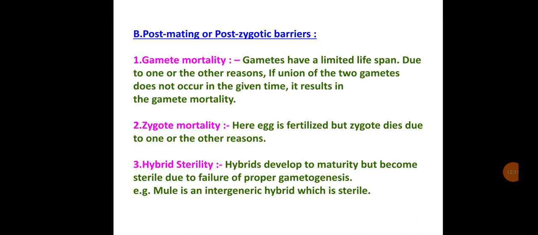Hybrid sterility: hybrids develop to maturity but become sterile due to failure of proper gametogenesis. The mule is the ideal example of a hybrid which is sterile. This is about the different theories related to evolution.